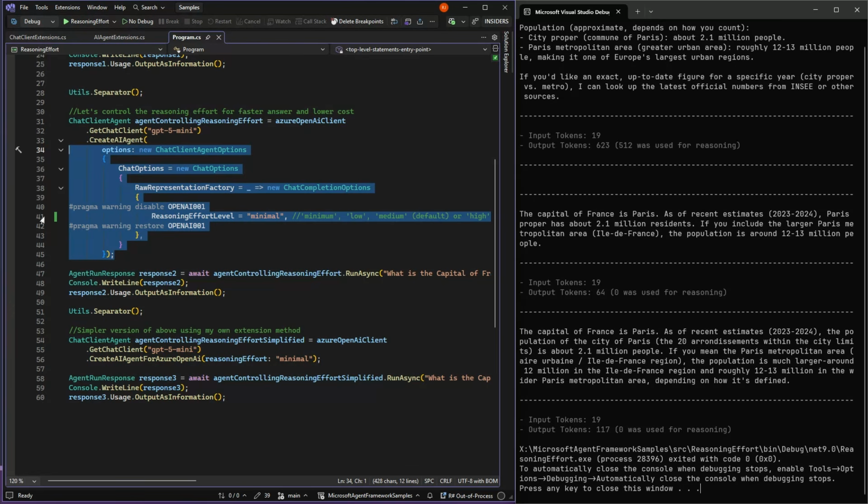But that's everything there is to reasoning. The most important thing is, of course, that you remember that any reasoning model by default is medium. And if you don't do anything about this, this will cost your users a lot of time and you a lot of money based on the tokens, if you are not aware of it at least. So with that, thank you. See you in the next one.